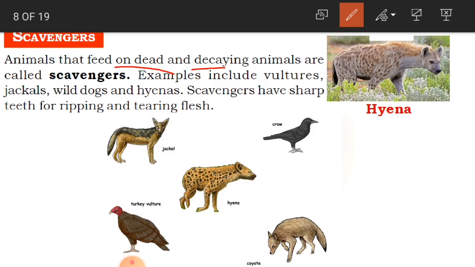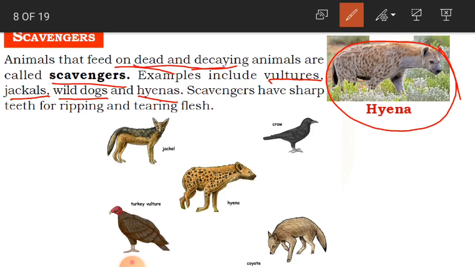So animals that feed on dead and decaying animals are called scavengers. Examples are vultures, jackals, wild dogs and hyenas. Here you can see the picture of a hyena. These are all called scavengers because they eat dead and decaying animals.